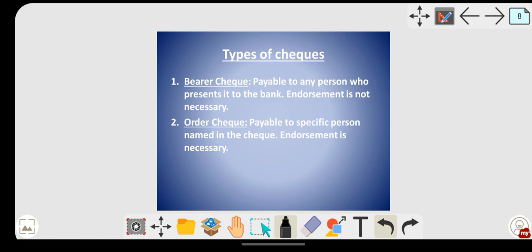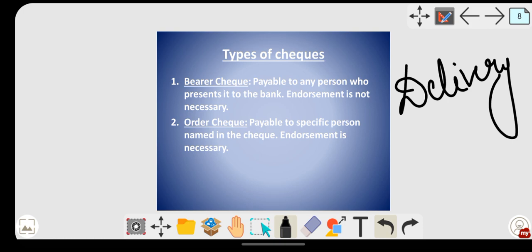Okay, so the types of check, it is very important. First one is your bearer check. It is payable to any person who presents it to the bank. Bearer means what? The one who has the check is known as a bearer. We have studied in the features of negotiable instrument, if it is a bearer instrument, endorsement is not necessary. You can simply transfer the bearer check by delivery, that is, just by giving it to another person, he will become the owner. Simple. Is that clear?